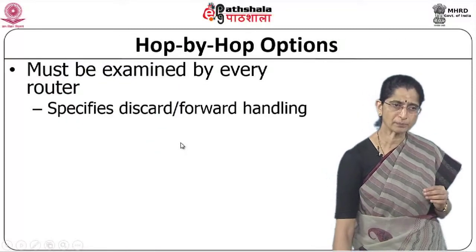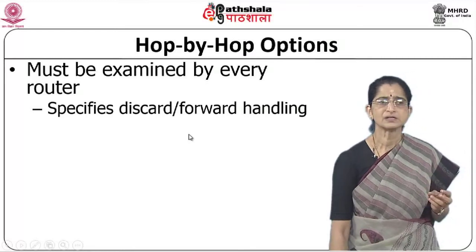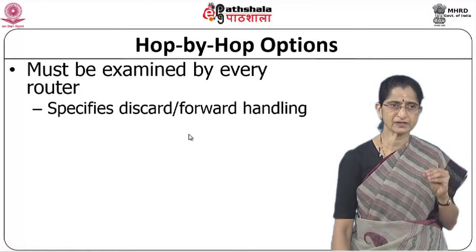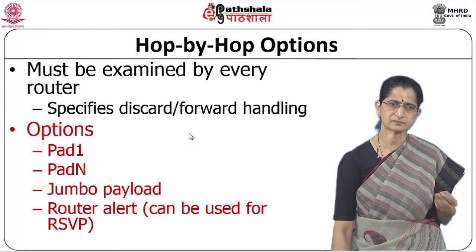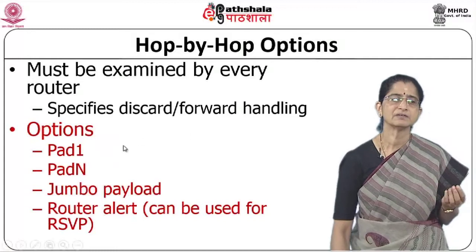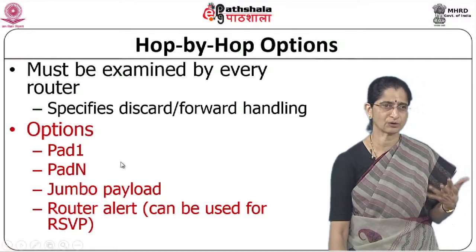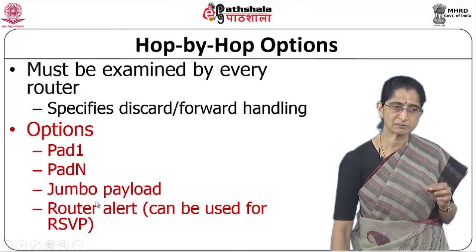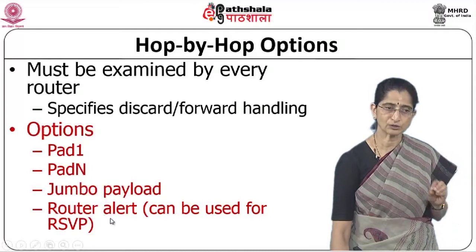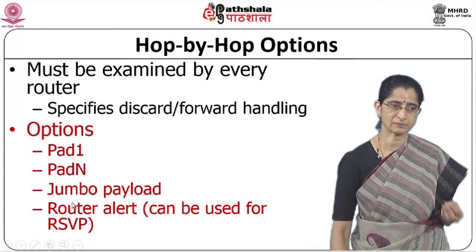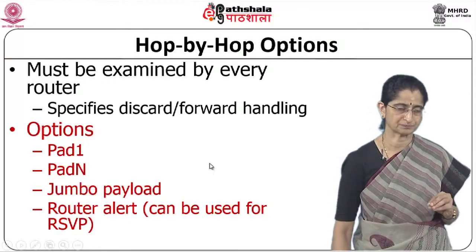The hop by hop options, we said this is something which has to be examined by every router. So normally this is used to specify some specific discard and forward policies or handling mechanisms. There are different options that we have. We talk about a padding option, Pad1 and PadN are two different options that we have. We will not go into the details of these. There is one which can be used to specify that it is a jumbo payload, which means that it is a large payload, and there are also router alerts which can be specified as part of these options. So these are options which will be processed at every router.